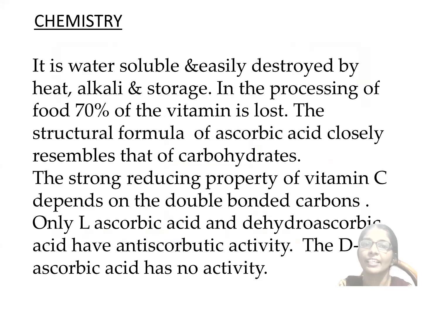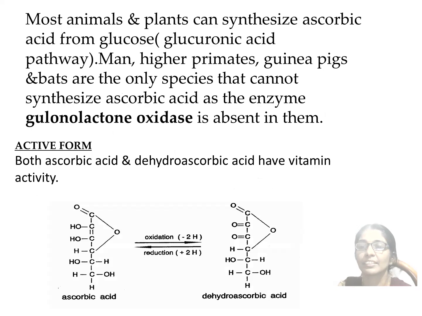So, chemistry. It is a water-soluble vitamin and it is easily destroyed by heat, alkali and storage. In the processing of food, 70% of the vitamin is lost. The structural formula of ascorbic acid closely resembles that of carbohydrates. The strong reducing property of vitamin C depends on the double bonded carbons. Only L-ascorbic acid and dehydroascorbic acid have anti-scorbutic activity. The D form of ascorbic acid has no activity.